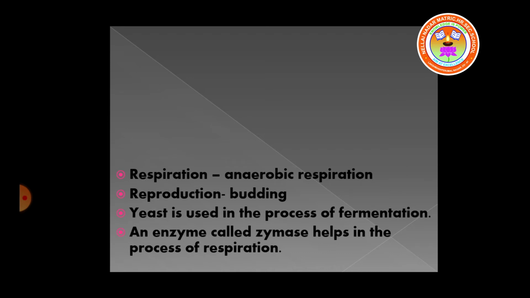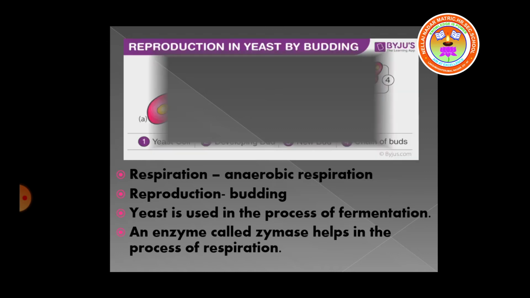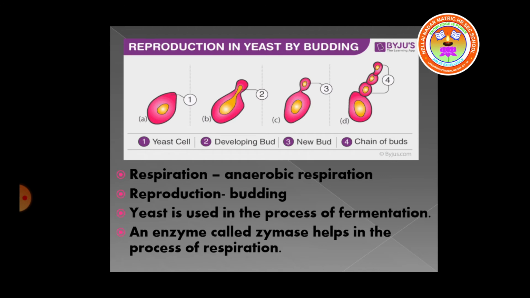Yeast respires without oxygen. That is called anaerobic respiration. They reproduce by a process called budding. In this picture, you can see a small projection in the yeast cell. It grows and develops into a new yeast cell.